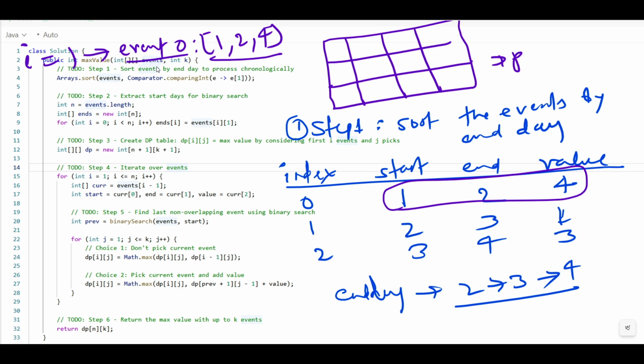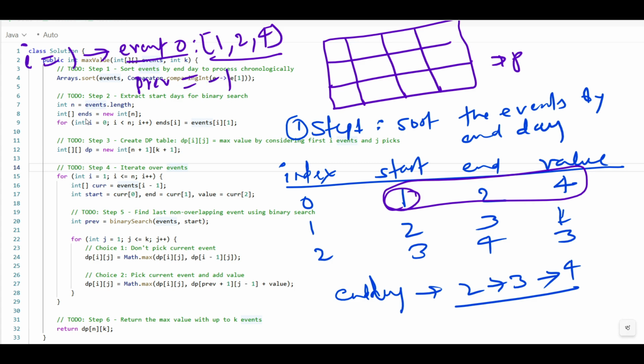If you do binary search over this and find the last event that ends before start 1, what is the last event that ends before start 1? There are no events here. No events end before day 1, so we can say previous is -1.